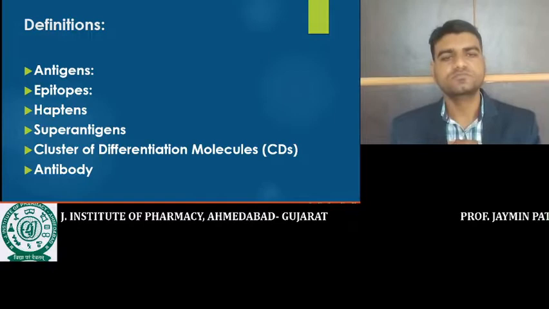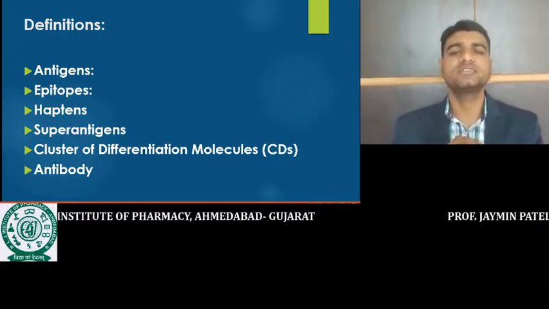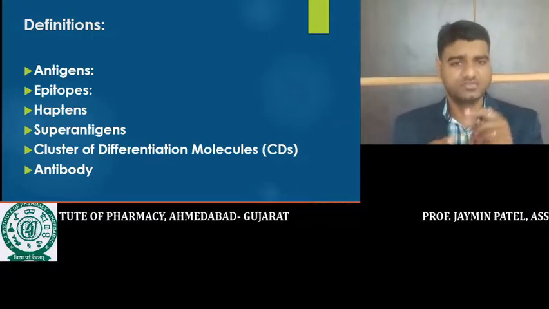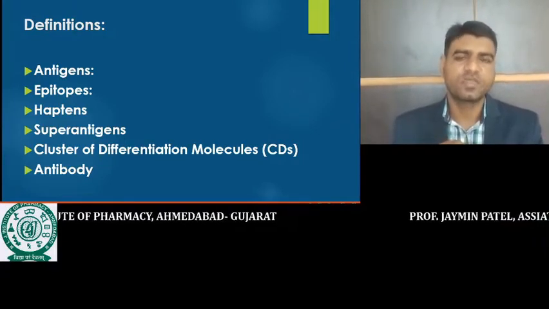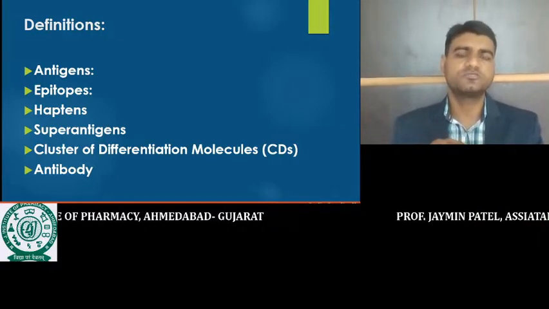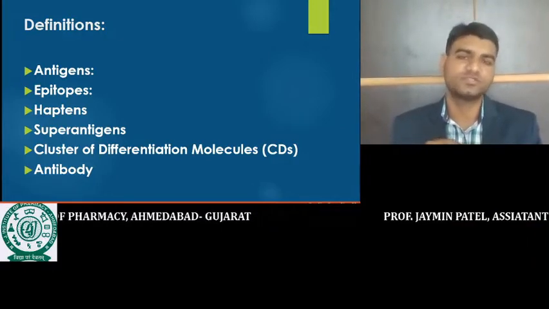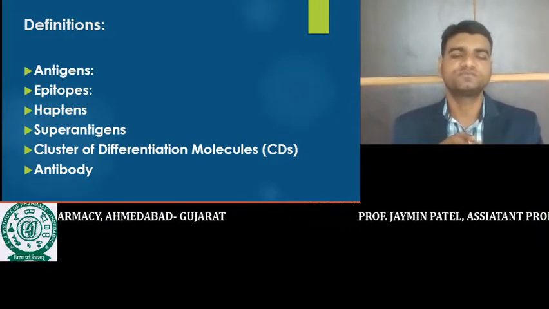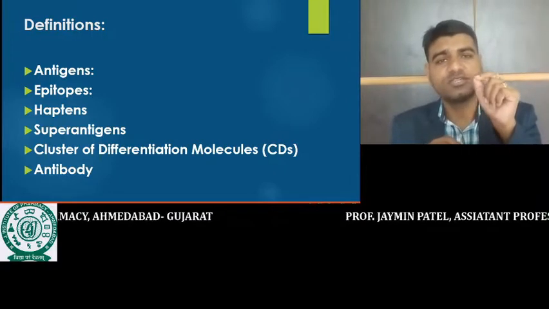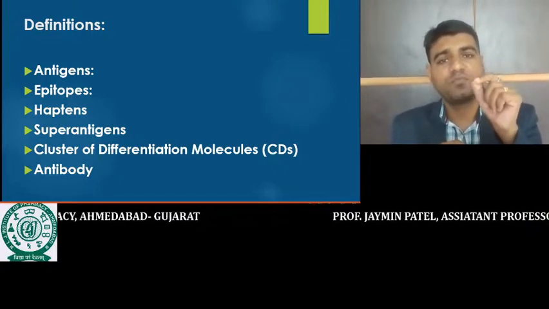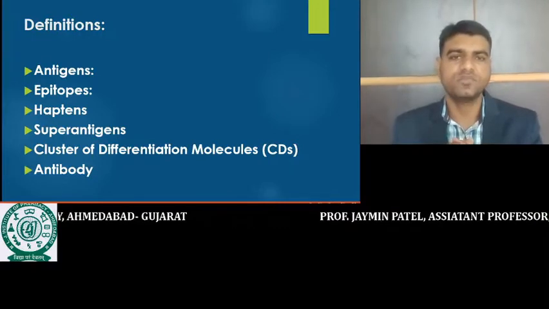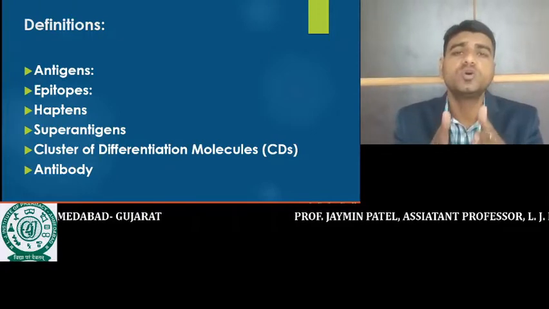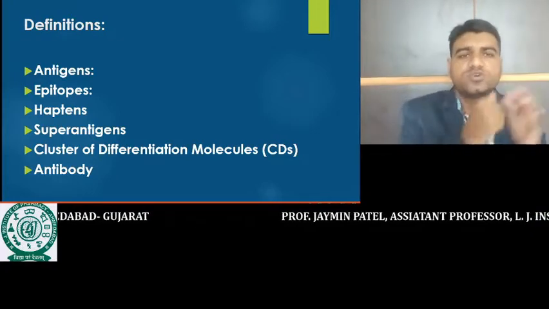Understand? Now, the next most important term is the cluster of differentiation molecule. In short form, it is also called CDs. Now, what is the meaning of cluster of differentiation molecule? Actually, it is a cell surface protein. It is present on the surface of the cell, and this cell protein is also known as a surface cell receptor. It is a specific receptor, and this CD is responsible for initiating the immune response.